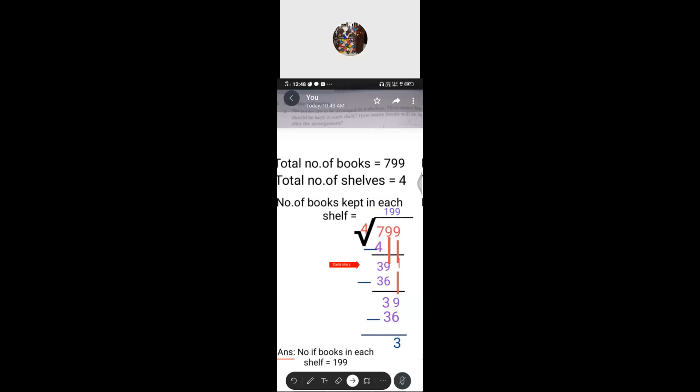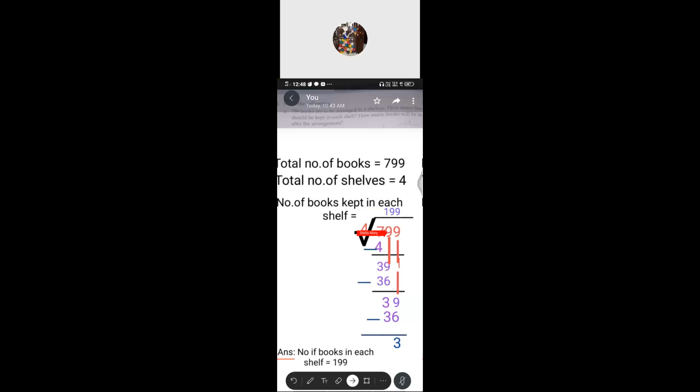Then what is the fourth step? Subtract. The symbol of subtraction is minus. 7 minus 4. So what is the answer you got? 3. Again, if you compare 3 with the divisor, that is less than the divisor. I said the dividend digit must always be greater than that one, isn't it? Otherwise, if a digit is there, we have to bring it down.